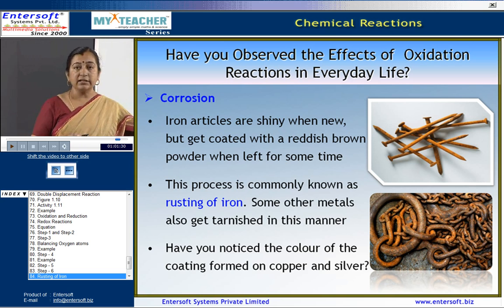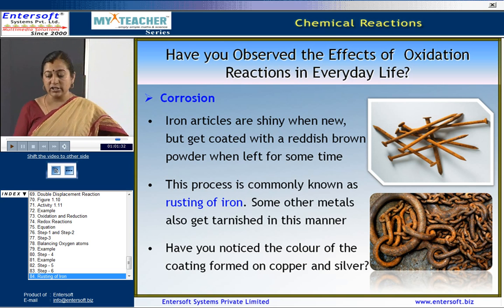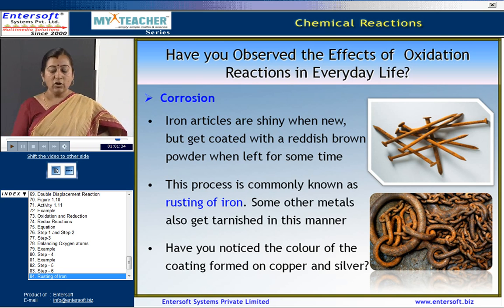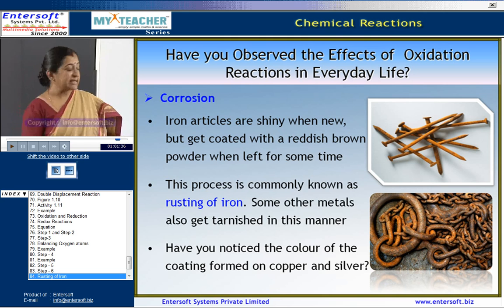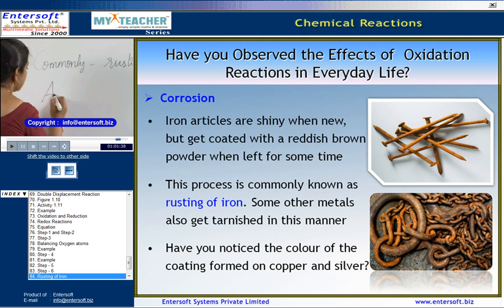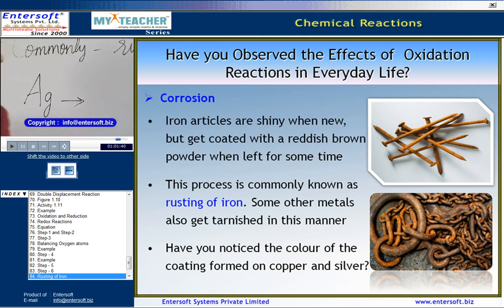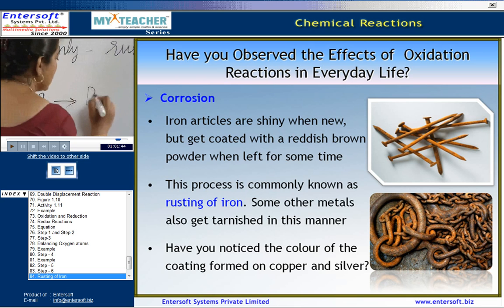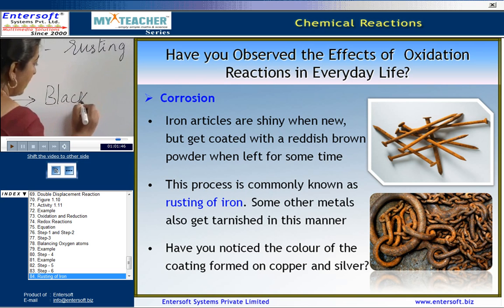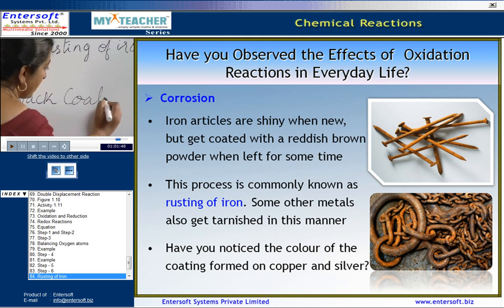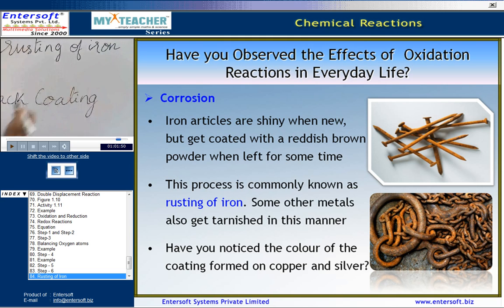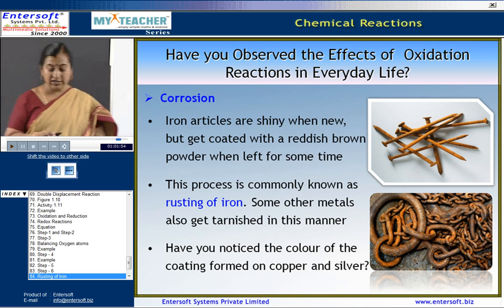Some other metals also get tarnished in the same manner. All of you must have observed silver also undergoes oxidation. Here it becomes blackish. There is this black coating on silver. This is also one of the effect of oxidation.